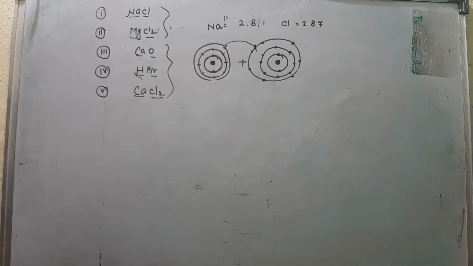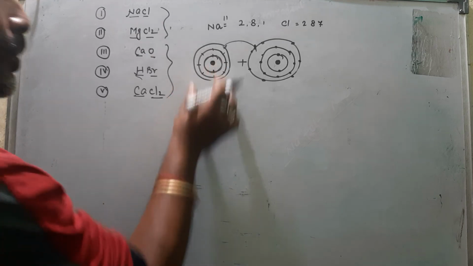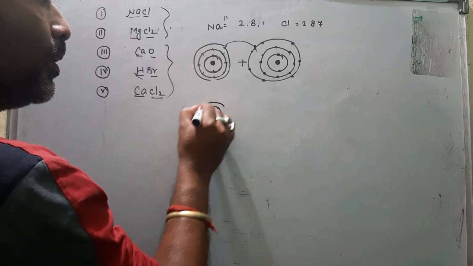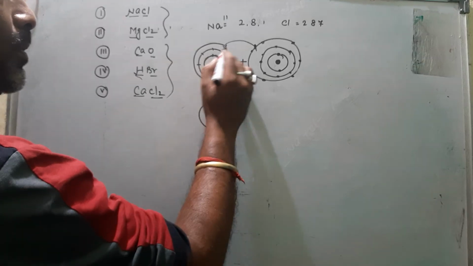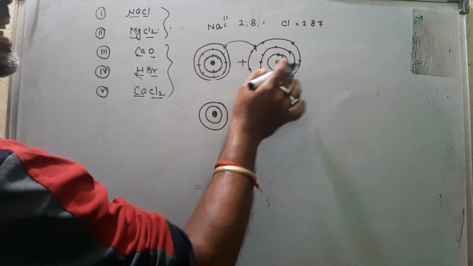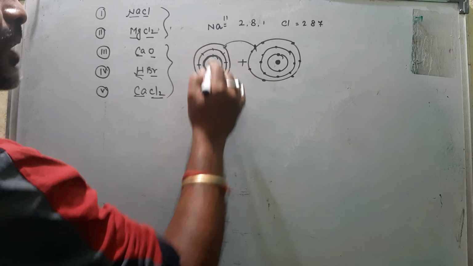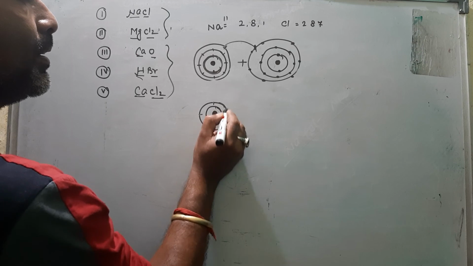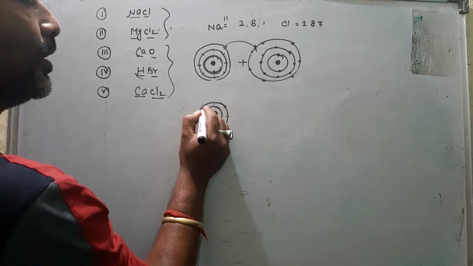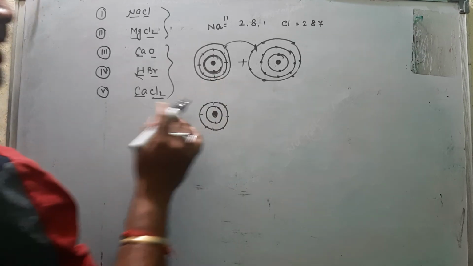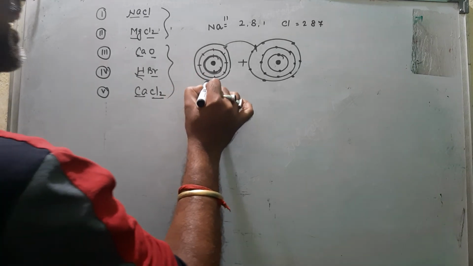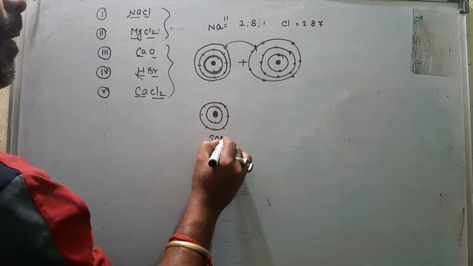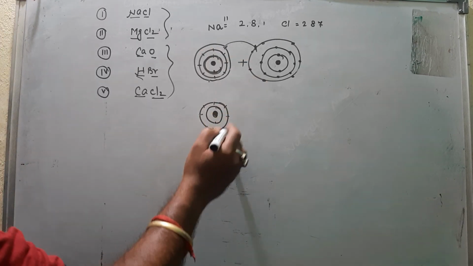Okay, so they form NaCl. Now sodium becomes 2 shells because 1 electron is released, that's why now it is in 2 shells. So first shell 2 and second shell 8. So first, when it's not combined, it is a sodium atom, and now it is a sodium ion because it releases 1 electron